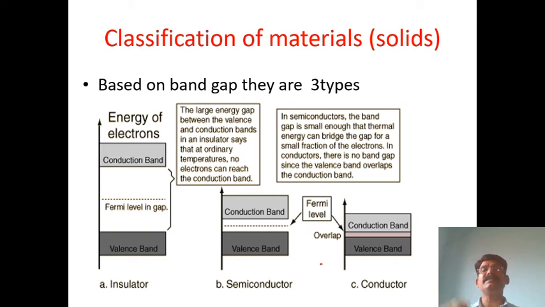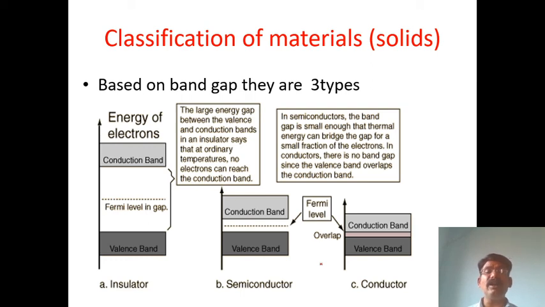Again, solids are classified depending upon conductivity. The solids are divided into three types based on the gap between the valence band and the conduction band.